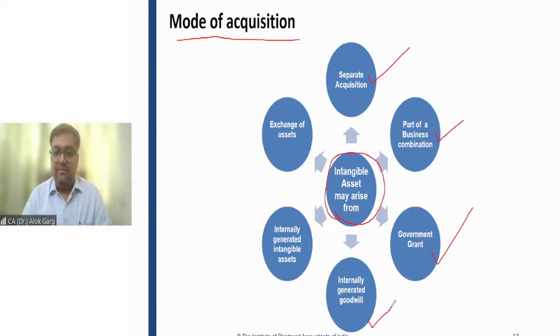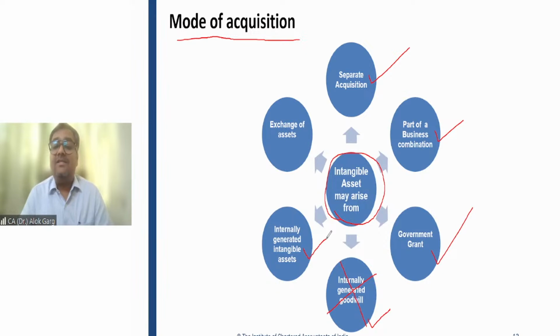Internally generated goodwill. This intangible asset may be internally generated goodwill, but friends, internally generated goodwill is not allowed to be capitalized because it is not meeting the criteria of identifiability. This goodwill cannot be separated from the entire entity as a whole, and this goodwill is not a purchased goodwill. It is an internally generated goodwill. Clear?